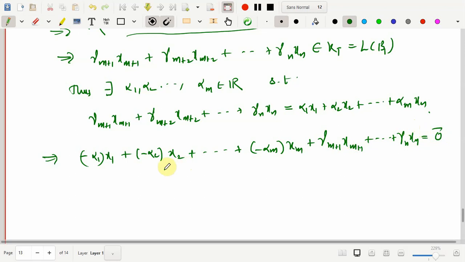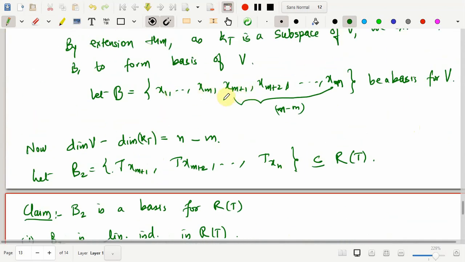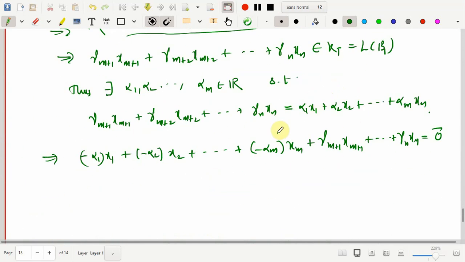So now what exactly do you have? You have a linear combination of the vectors from B, the extension basis, because B contains the vectors x1, x2 till xm and xm plus 1, xm plus 2 till xn. So you have exactly a linear combination of the vectors from B, and B is a basis, therefore B is a linearly independent set, and whenever such a thing happens, you know the scalars corresponding to the vectors have to be equal to 0.